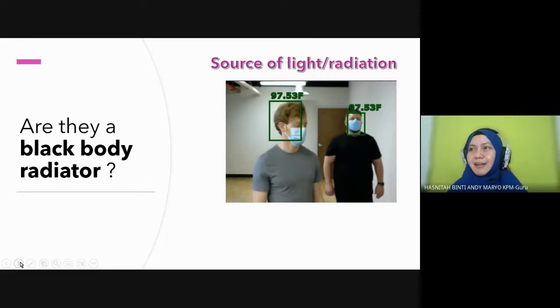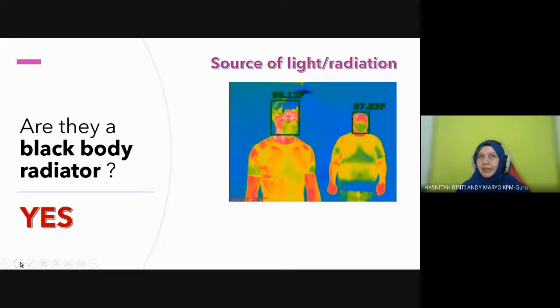Another example, student, human body. Our body, can it be considered as a black body radiator or not? I think yes. Okay, yes, because why? When our body temperature increases, as I mentioned just now, we are emitting infrared radiation.